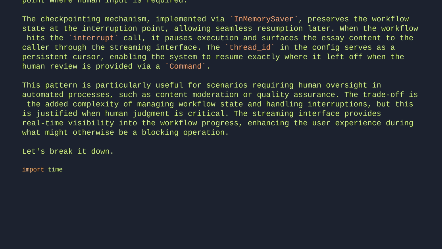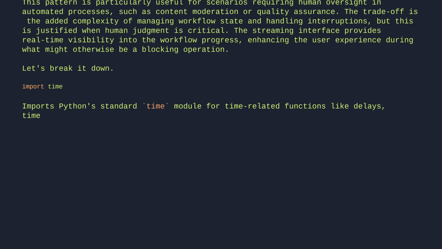Import time. Imports Python's standard time module for time-related functions like delays, timestamps, and performance measurements. From langgraph.func import entrypoint, task.